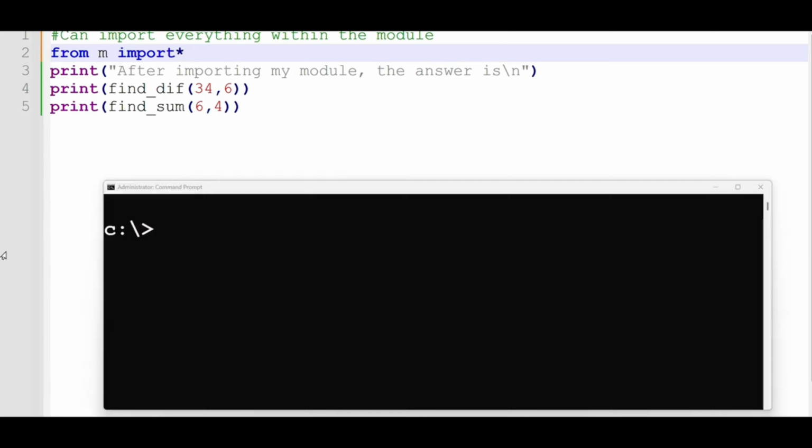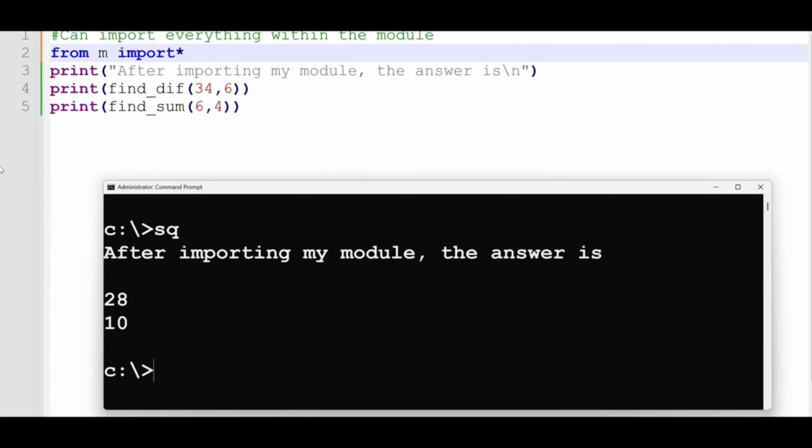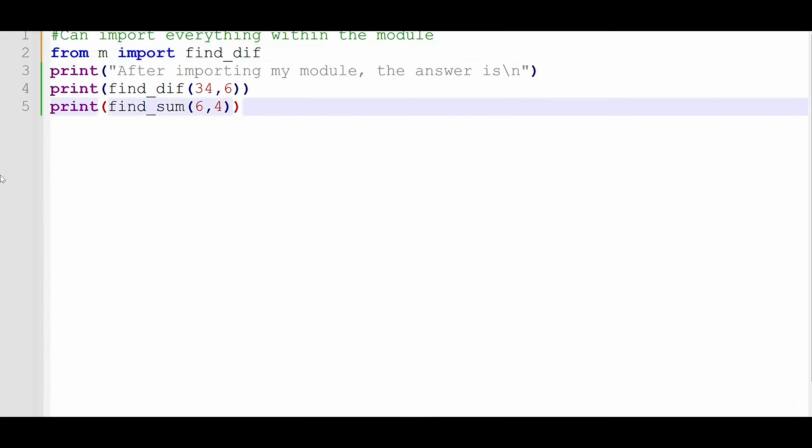Then run our code. So this file we have, my module, is called sq.py. So you can see I've called both of my functionalities from this module m.py. I can calculate the difference, which is this answer, and then I can calculate the sum, which is this one.